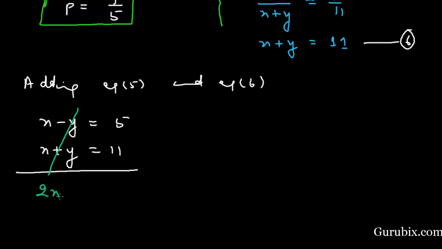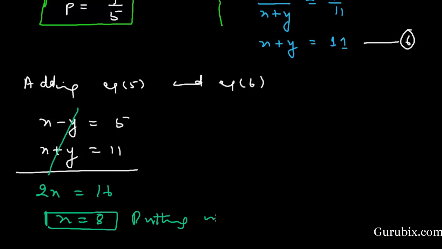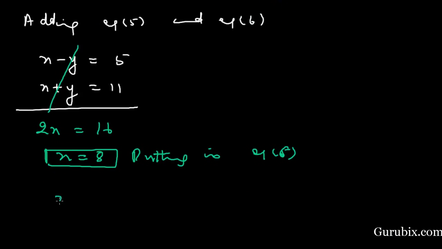Here we have 2x, here we have 16. This means x is equal to 8. And now we shall put this value in equation number 5, or equation number 6, so that we can find the value of y. Then 8 plus y is equal to 11. This means y is equal to 3.